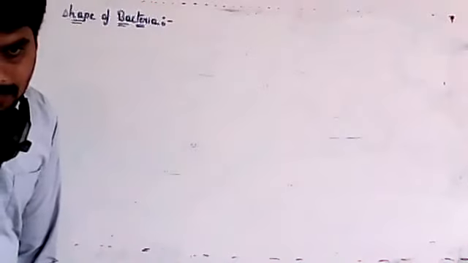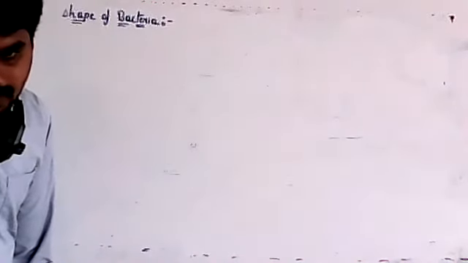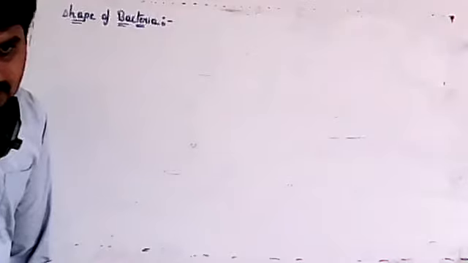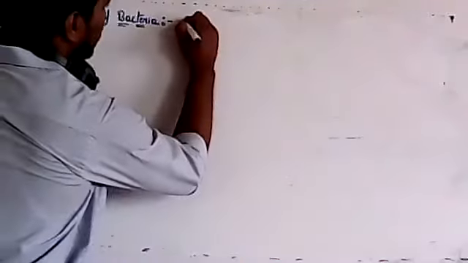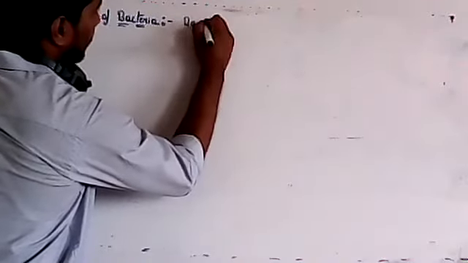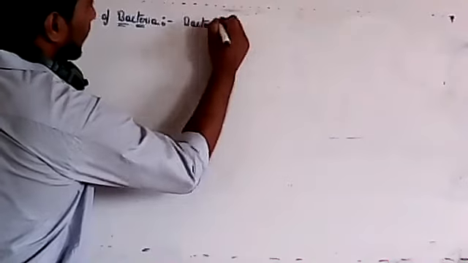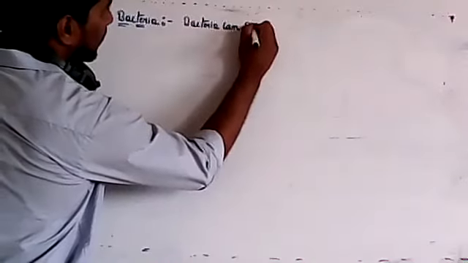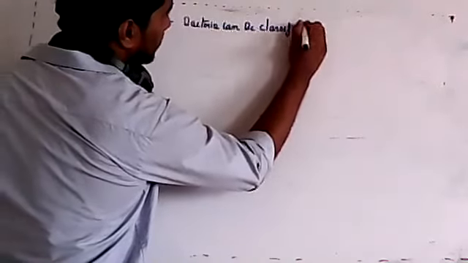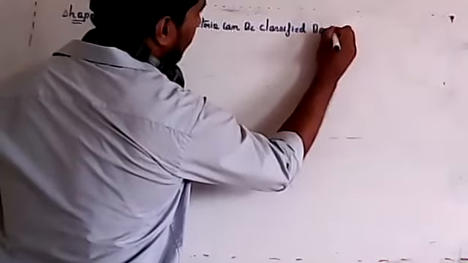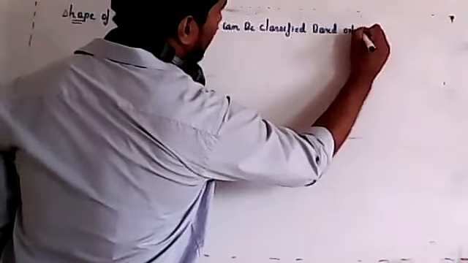Shape of bacteria. Cyanobacteria I will teach you next. Next is shape of bacteria. So bacteria will come in different types. Bacteria can be classified based on shape.